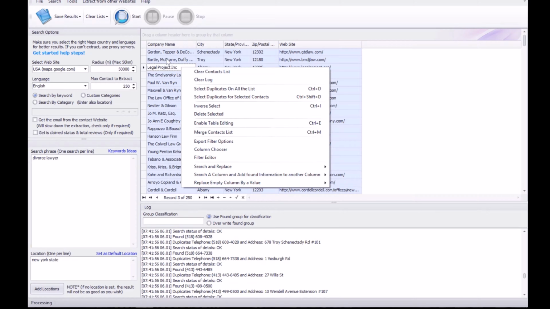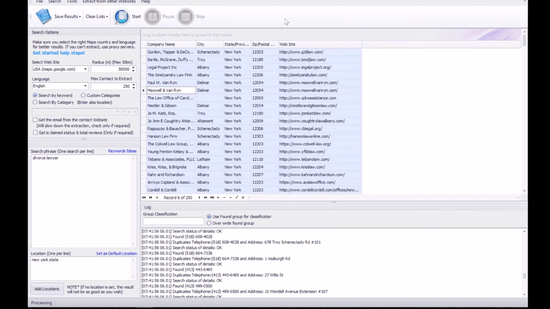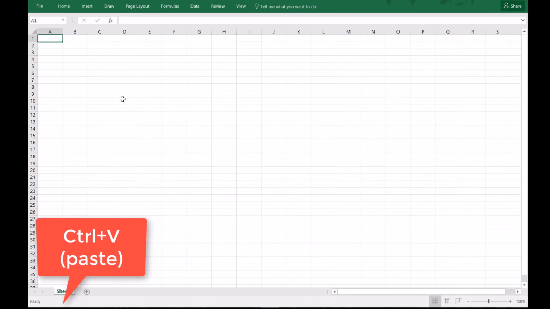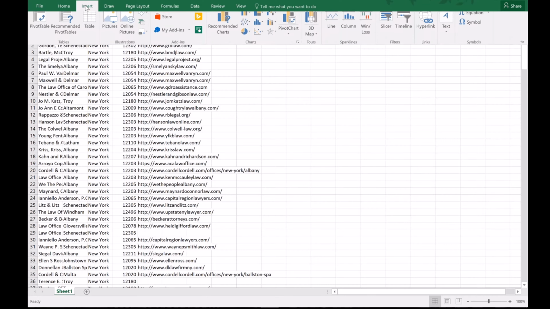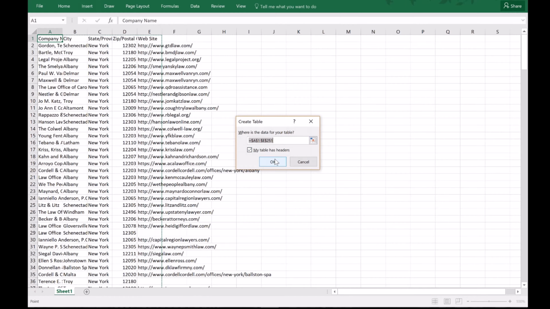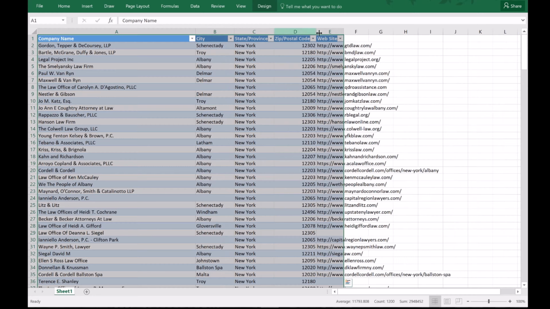Okay, so we'll do a Control A. So now what you'll do is you'll do a Control C to copy, and we'll open up Excel. And within your Excel table, all you have to do is paste. Okay, so this is all assuming that you're using a Windows device, but it's basically copy paste. That's all you need to do. And then we'll hit at the top here, table, insert. Okay, so we can see all of our information.